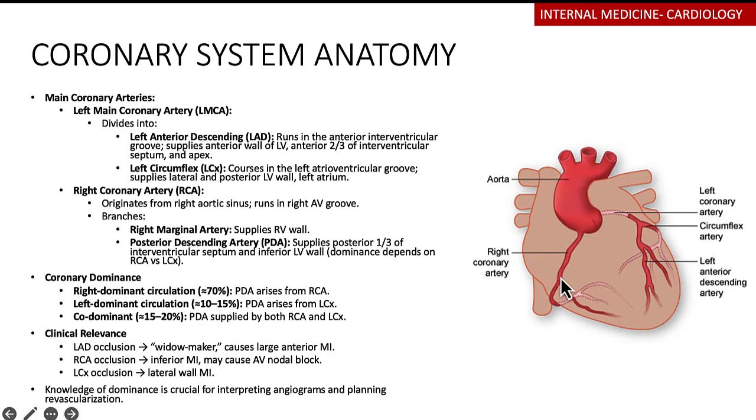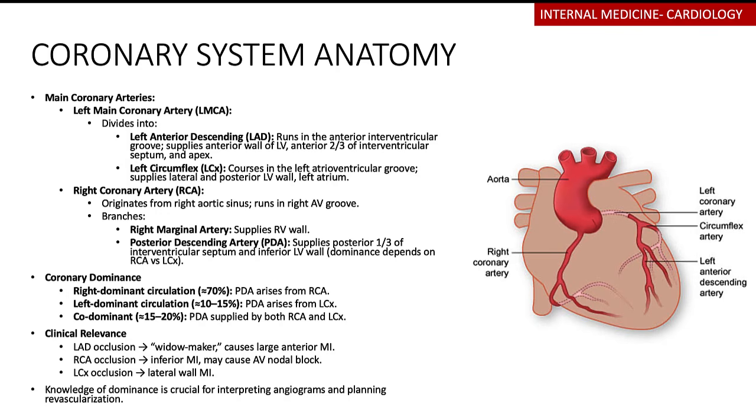And remember that the right marginal artery will supply the right ventricular wall, and then the posterior descending artery is the one that's going to be supplying the 1/3 of the interventricular septum. It is also going to be supplying the inferior wall, depending on the dominance that they have. For those that are right dominant circulation, the posterior descending artery will come from the right coronary artery. For those that are left dominant circulation, which is in about 10 to 15%, the posterior descending artery will come from the left circumflex.